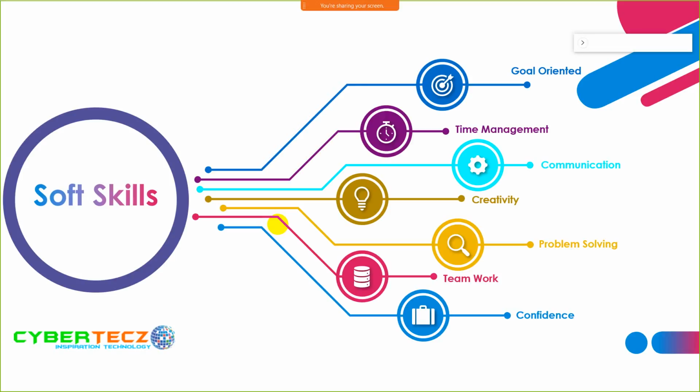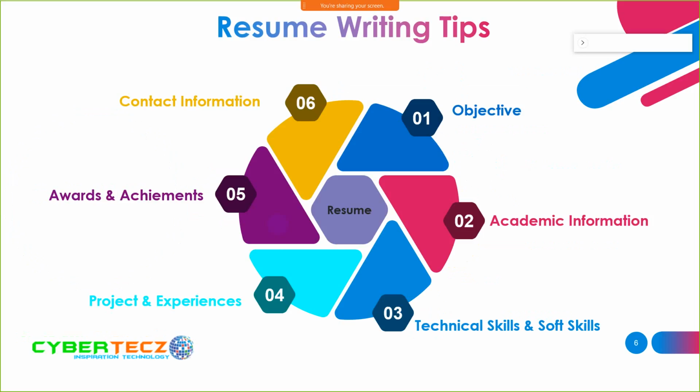After that, along with the soft skills, you must have some resume writing skill, and after that, an objective. In case you are a game developer, your resume must have a proper objective. After that, academic information. Here you don't need to put everything, just add your college name, percentage, university name, and the course you pursued, like a bachelor in computer science or a bachelor in information technology. You can add this information.